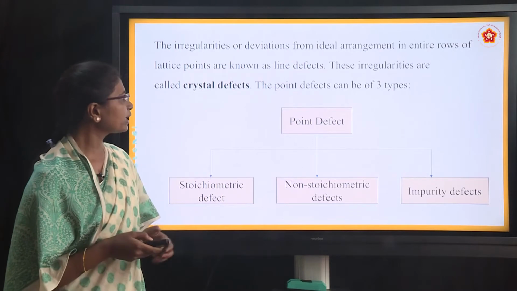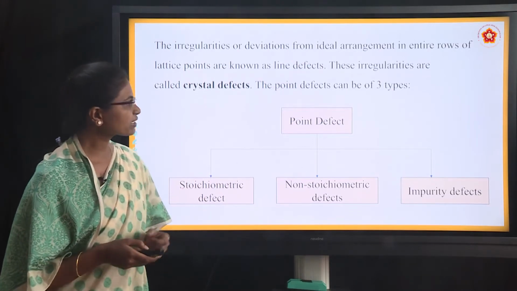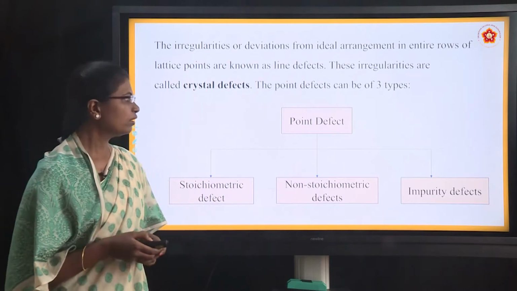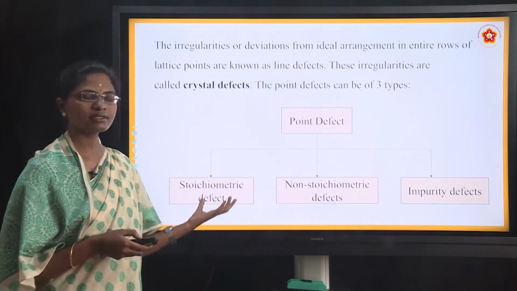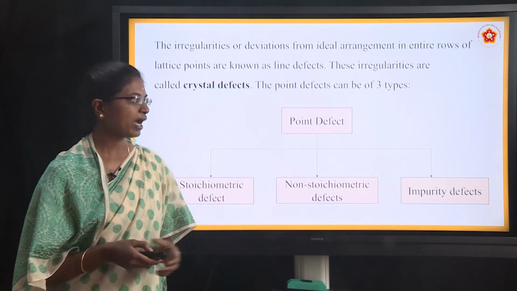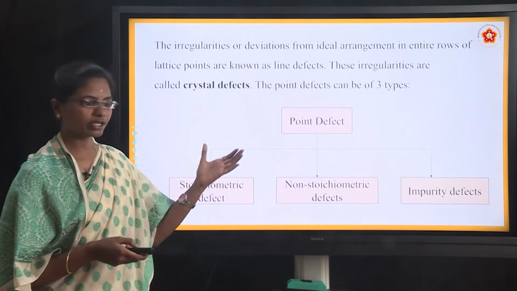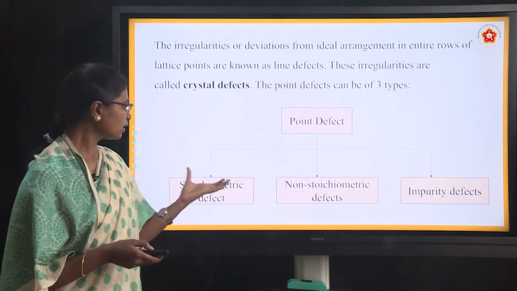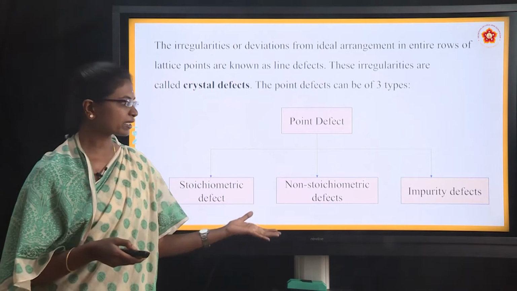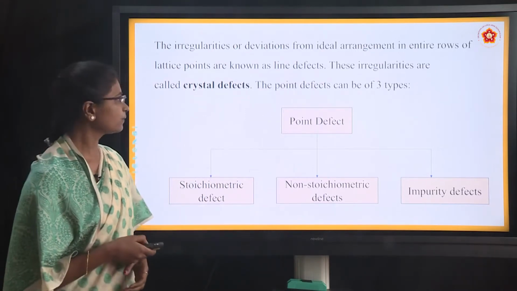These irregularities are called crystal defects, and point defects can be of three types: stoichiometric defects, non-stoichiometric defects and impurity defects. So point defects are of three types. We will study them one by one in detail.